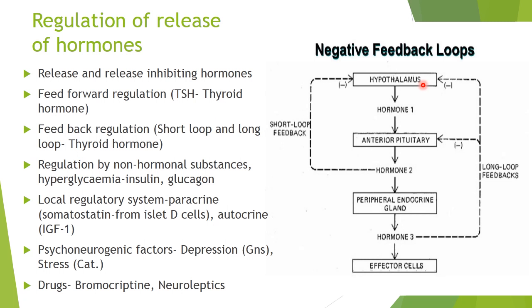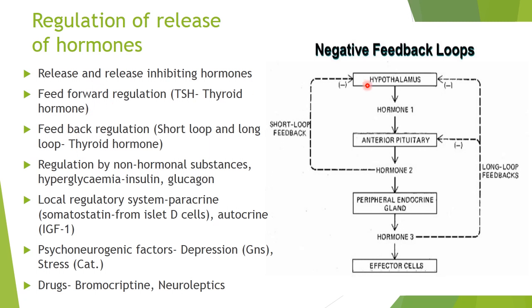So the hypothalamus can be considered as one of the major organs which controls the endocrine system in the body. The hypothalamus does so by releasing hormones which can either stimulate or inhibit the release of hormones from the pituitary. These are known as the releasing or release inhibiting hormones.